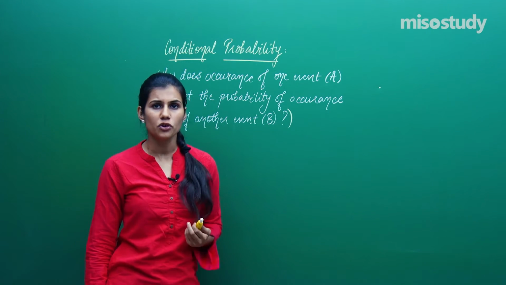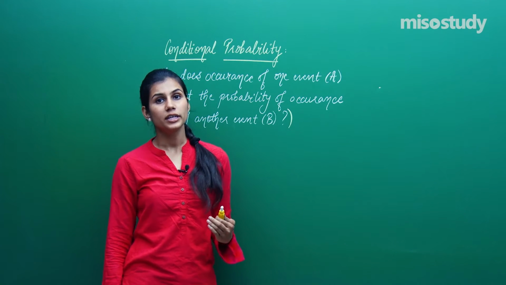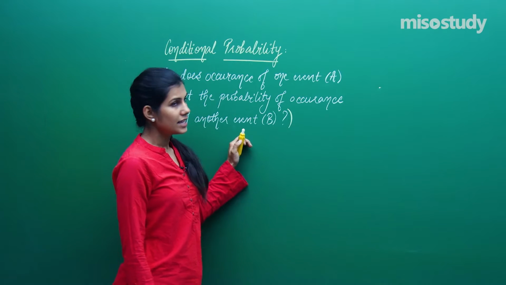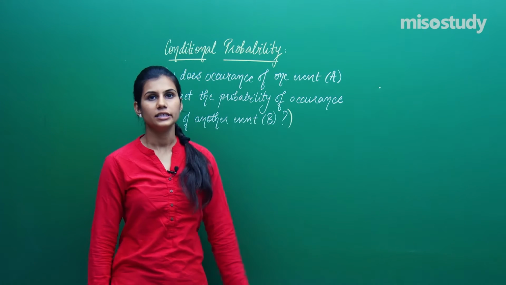Once you are sure that the first event has already occurred, are the chances increasing or decreasing? This happens to be the question which needs to be addressed and answered under the very head conditional probability.